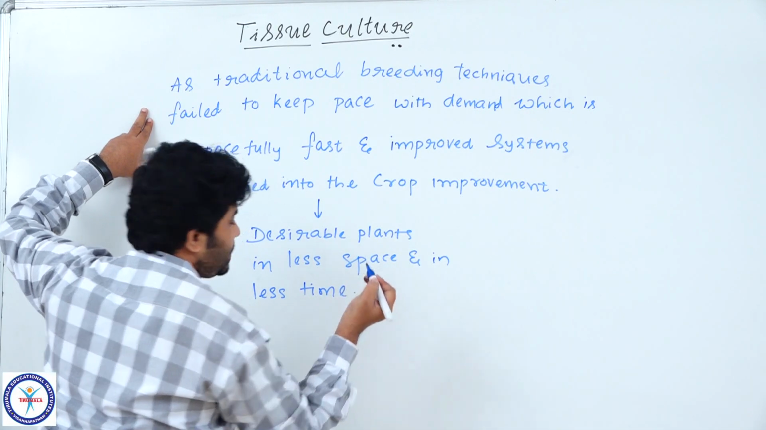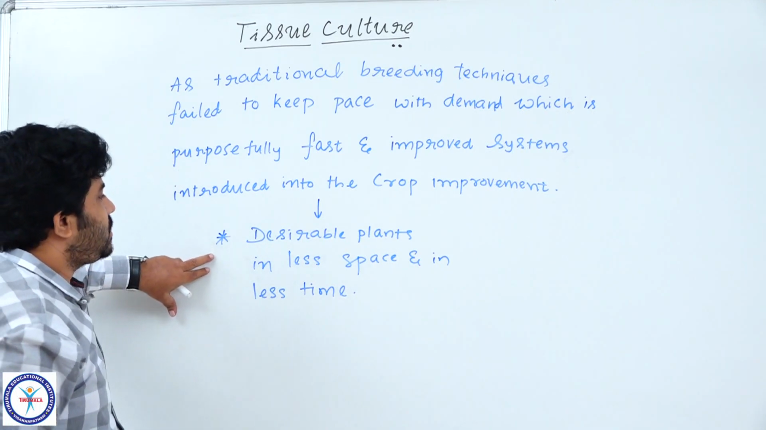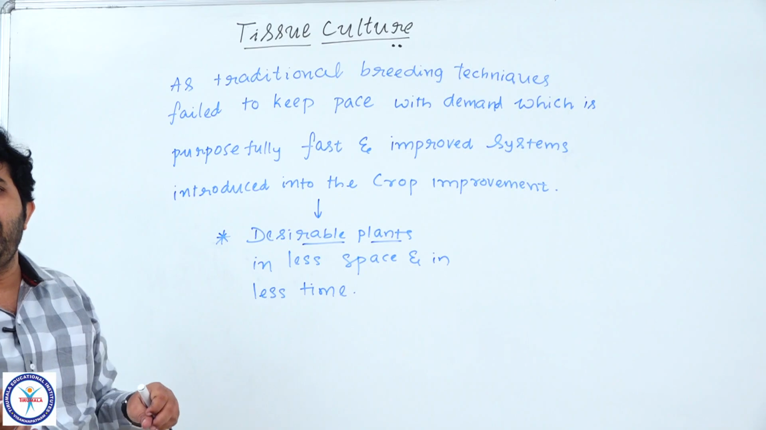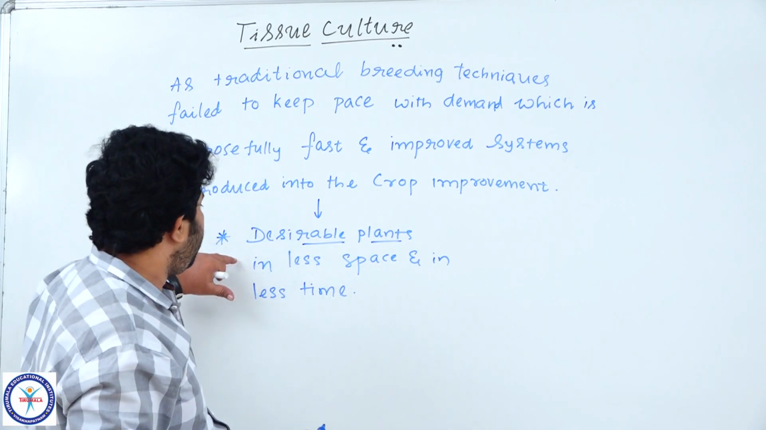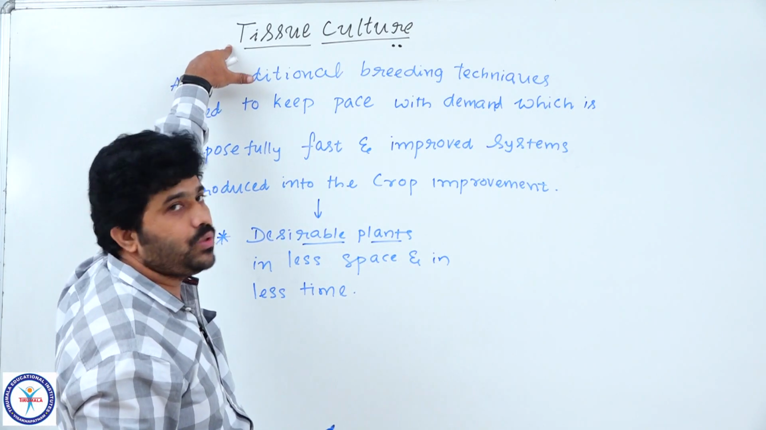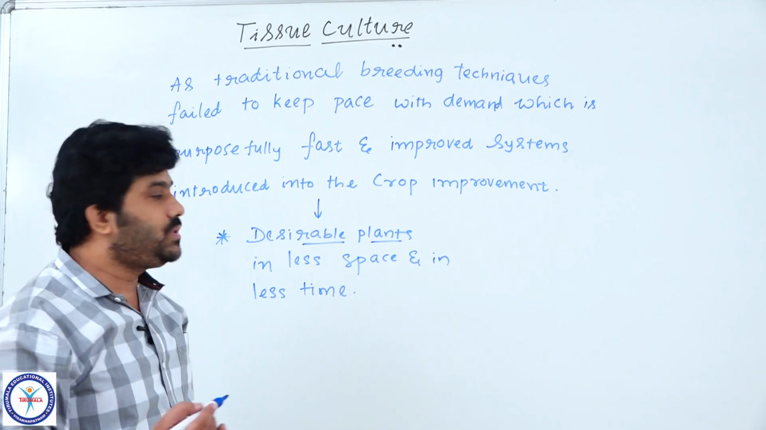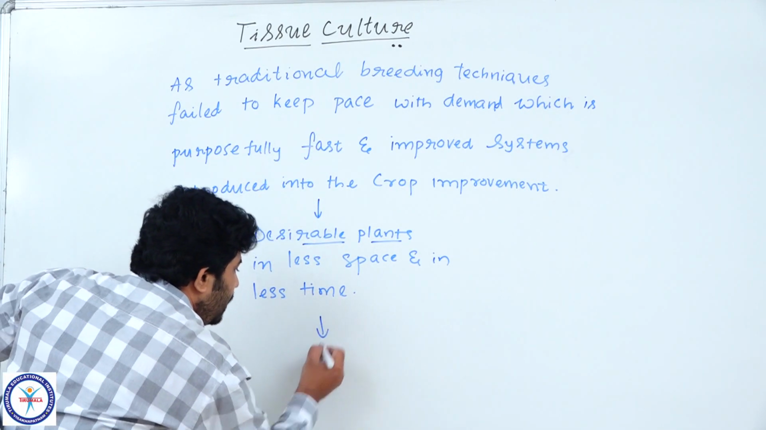Now, got the point, students? The main thing is, here we are producing different varieties of desirable plants, whatever plants are needed commercially or economically, the plants which are more valuable. We increase their number by following the technology called tissue culture. In less time and less space, we are able to produce thousands of plants. Understood? So, this is the tissue culture technology.